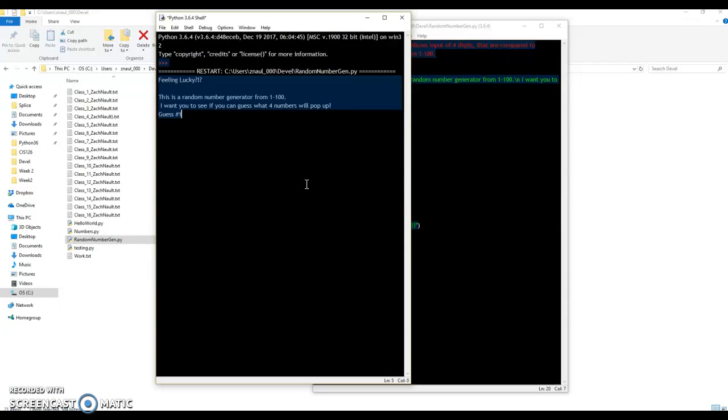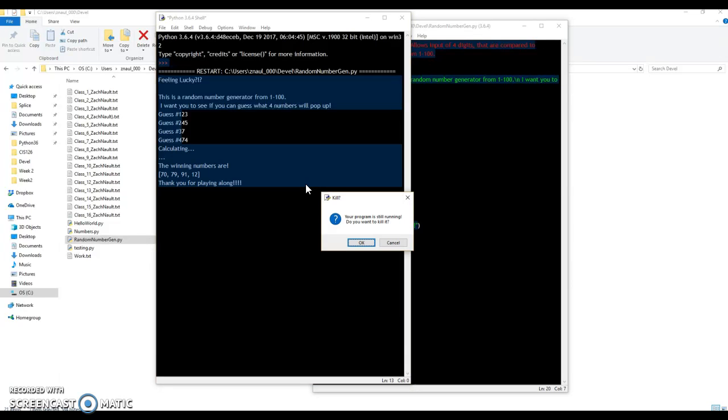Alright, feeling lucky. This is a random number generator, 1 to 100. I want you to see if you can guess what 4 numbers will pop up. Guess number 1, 23. Guess number 2, 45. 3, 7, number 4. I'll have to figure out a way to space that out. I don't like how that's so clustered. It kind of looks like 123. But this is the first time I've run it. And then 74. Alright, let's see how close I get.